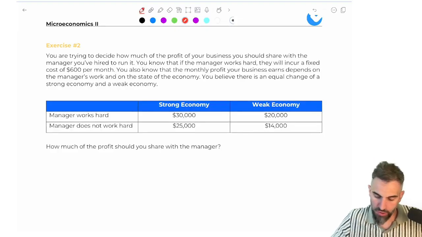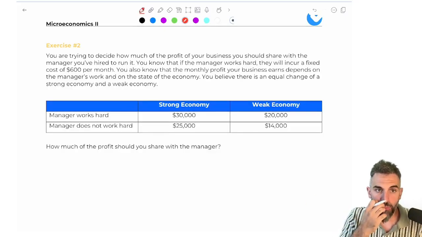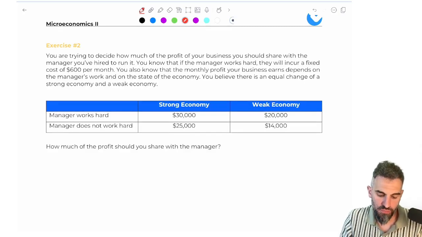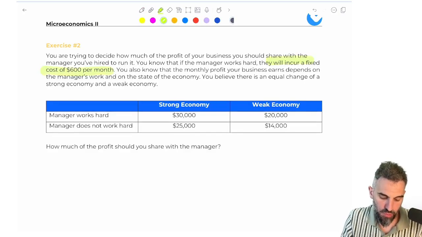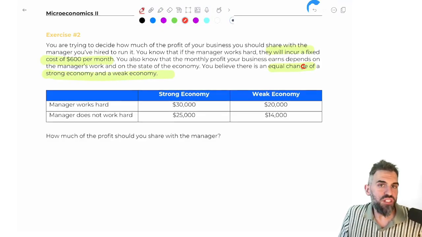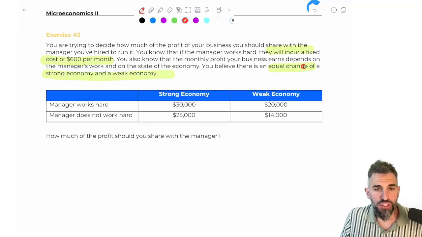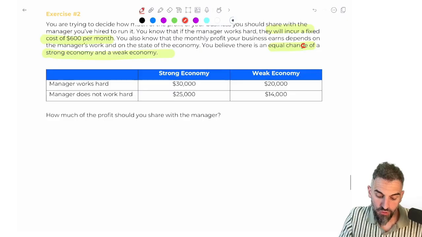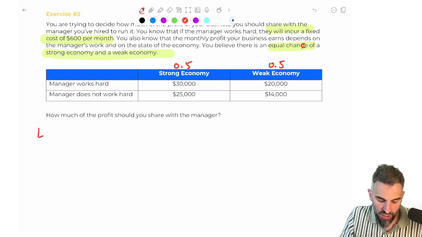Okay, so let's read through it. You're trying to decide how much of the profit of your business you should share with your manager. You know that if the manager works hard, they will incur a cost of $600 per month. You also know that the monthly profit of your business depends on the manager's work and the state of the economy. You believe there's an equal chance of a strong economy and a weak economy. So we don't know what's going to happen. So there's going to be a little bit of expected values from the risk chapter in this question. But you know that there's basically a 50% chance of a strong economy and a 50% chance of a weak economy. So let's calculate our expected profit if the manager works hard.